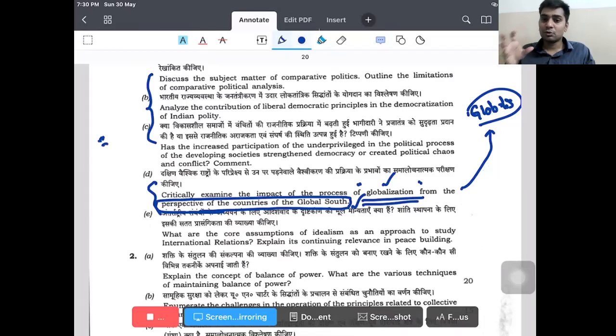As per Marxism, the global south has been deteriorated or exploited. Thinkers like A.G. Frank and Samir Amin have substantiated this, and they said that neo-colonialism is still present and the south is still exploited in the form of financial capitalism or debt trap. Then you can give certain examples. However, if we look from the perspective of realism and liberalism, thinkers like Thomas Friedman have said that globalization has created a positive impact on the global south because of the dissemination of technology and capital. These poor countries were brought out of poverty.